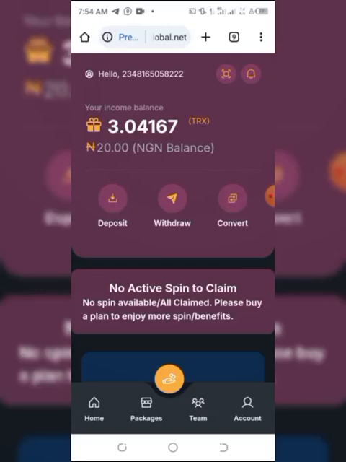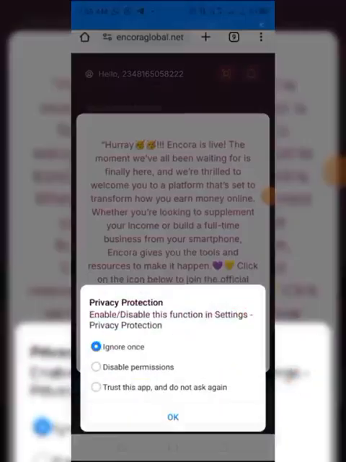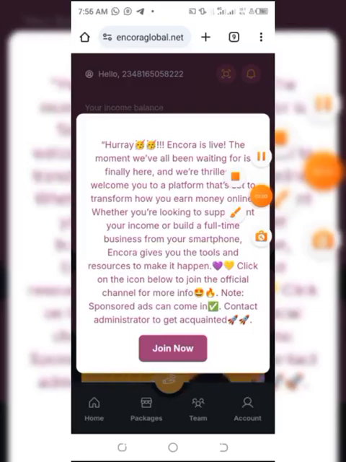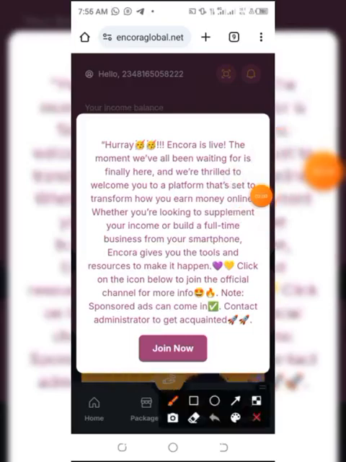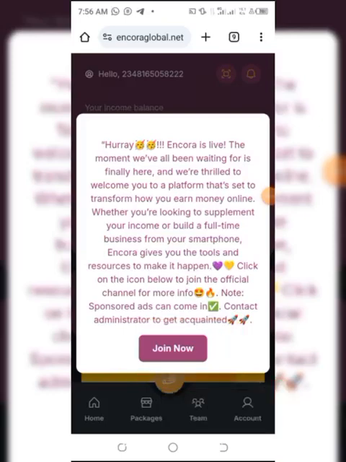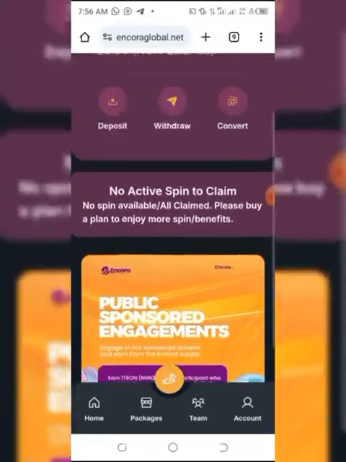Immediately you enter your account, this is how your account will show, okay. You read this thing, and make sure you join their WhatsApp group. I'm sure the second WhatsApp group should be full by now. They will have opened the third one, to show you that this is active. They have a WhatsApp group where you can communicate with the admin directly, okay. So all you need to do here, you can read through, check their sliding, read through it.